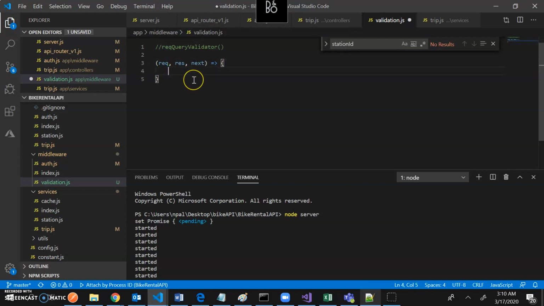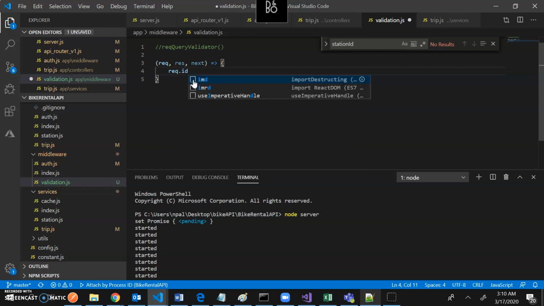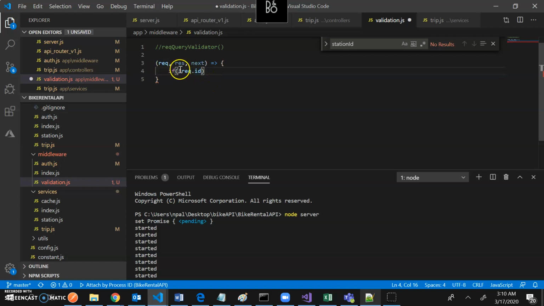Like I don't want to do req.id. What if I am looking for, if req.id is not equal to req.id, then only then I send a bad request or something like that. I don't want to do it this way because this will make my program very much coupled. Okay, I want to pass the parameter which I am interested to validate.